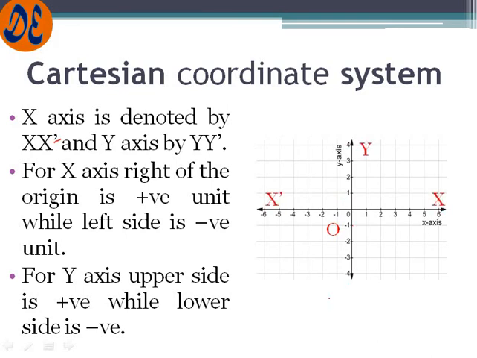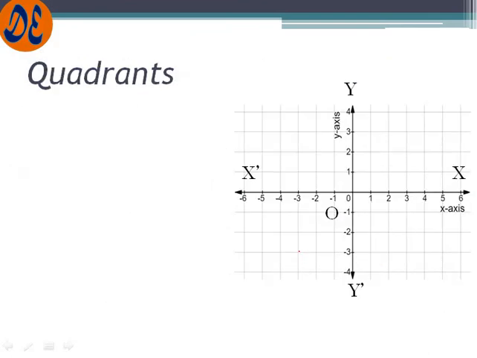You can see here x-axis, x dash, y dash. Now remember, x is written at the positive side and x dash is written at the negative side. Why? Because it's the reverse. So y and y dash. These are the important terms that you should remember. What is x? What is x dash? The x-axis is represented in x and x dash format. The center point of both the axes is O, and that is called the origin.